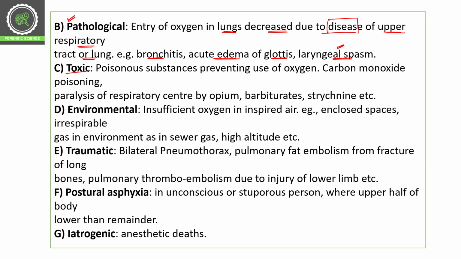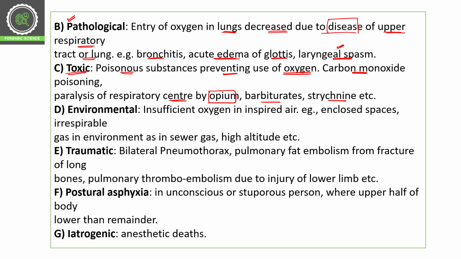Then toxic. Toxic asphyxia includes poisons and toxins. With the help of a poisonous substance, someone is prevented from using oxygen, or we have chemicals which interfere with our breathing or with gas exchange, then this is toxic asphyxia. For example, carbon monoxide poisoning, or paralysis of the respiratory center by opium, barbiturates, and strychnine.